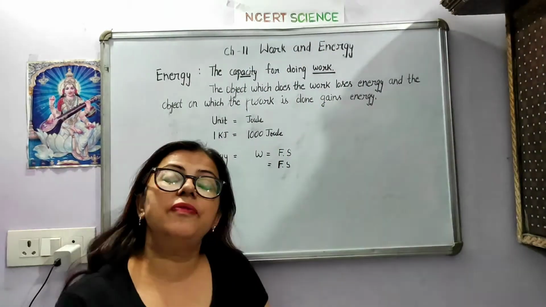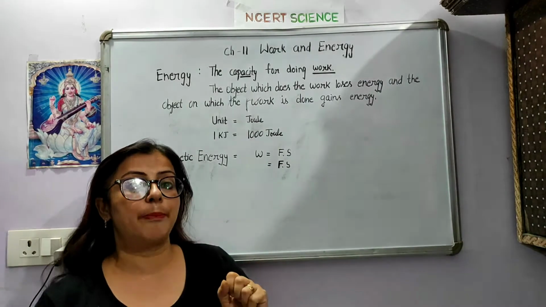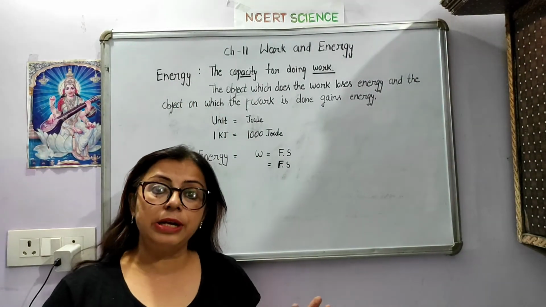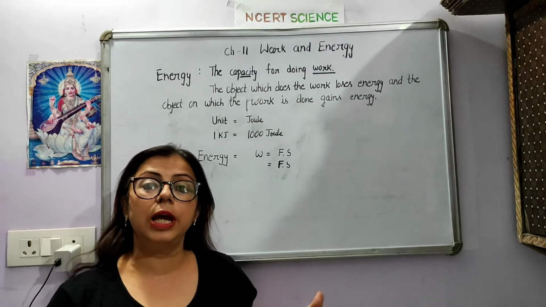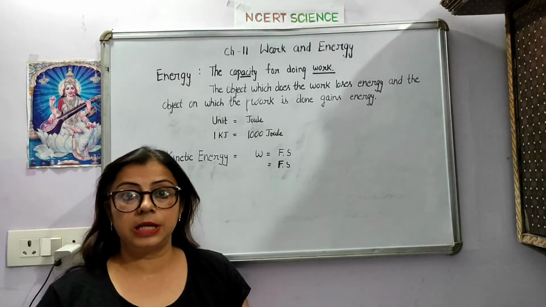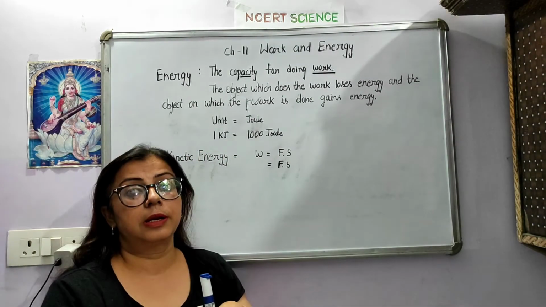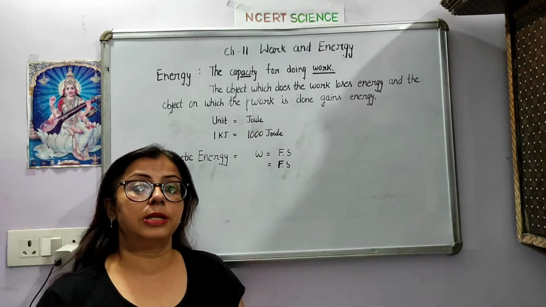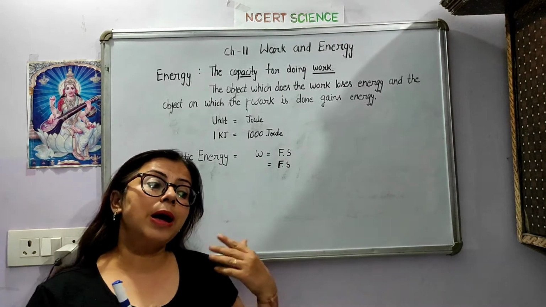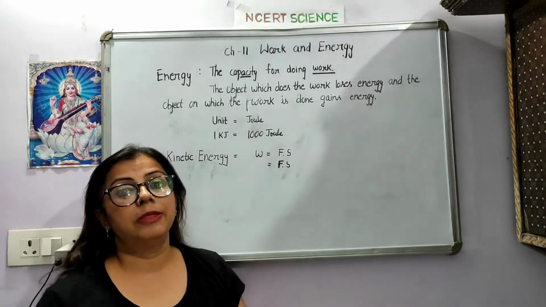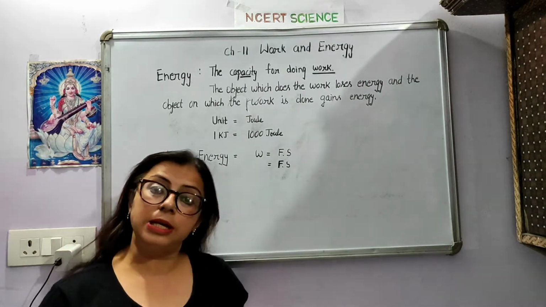So students, when we are doing work, two things can happen. The object which does the work will lose its energy. ठीक है, जब हम किसी काम को करते हैं तो we lose energy in that. ठीक है, and the object on which work is done will gain energy in this. So जिस पर हम काम कर रहे होते हैं, it will gain energy, and the person who is doing work will lose energy, right?